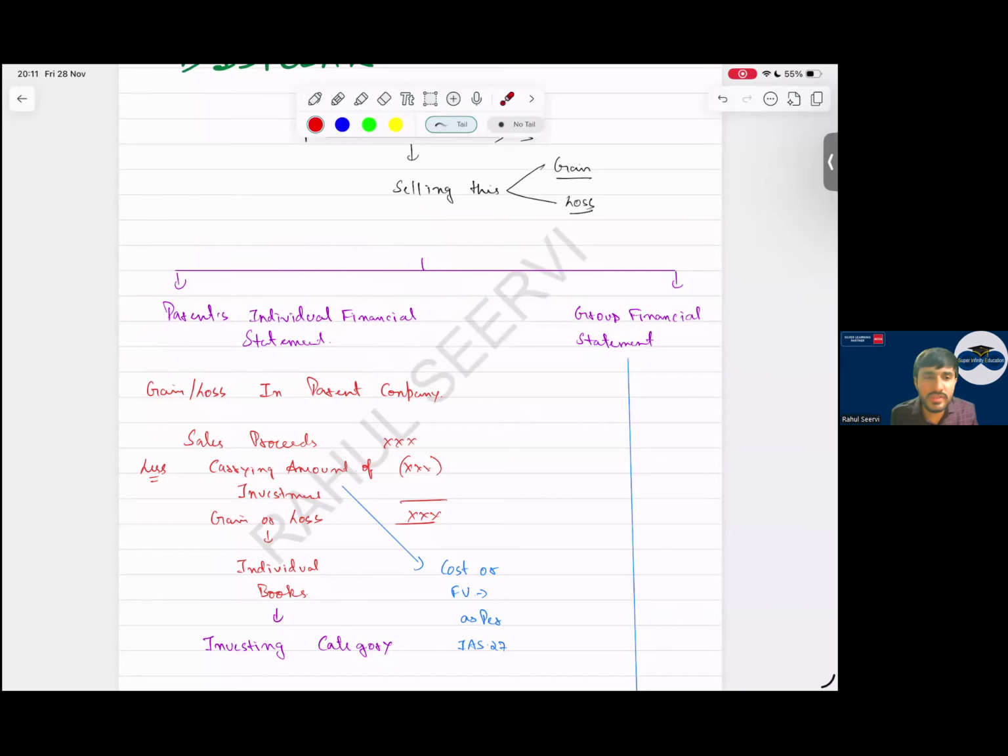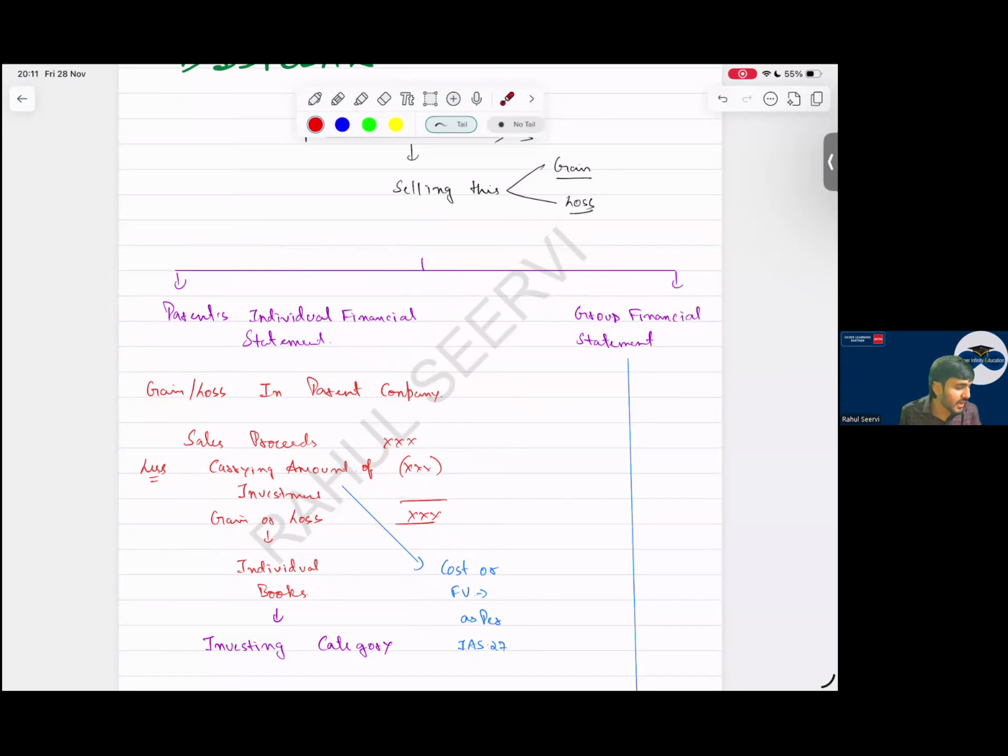So how do we calculate this? Whatever sale proceeds we get, less the carrying amount of investment. This carrying amount will be as per which standard? This carrying amount will be as per IAS 27. Then in that case, we get the gain or loss.